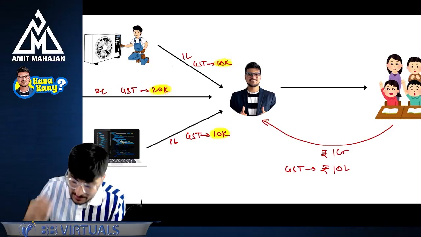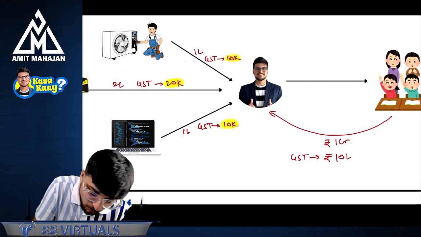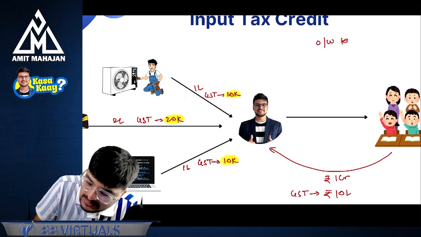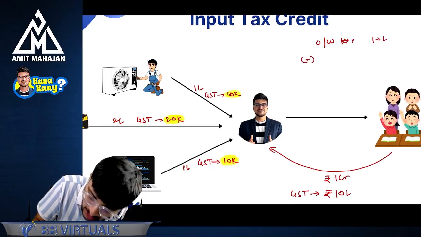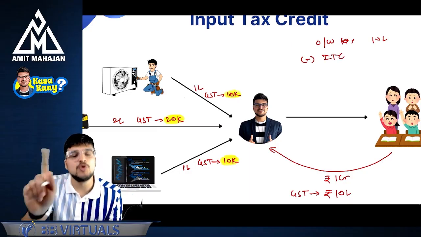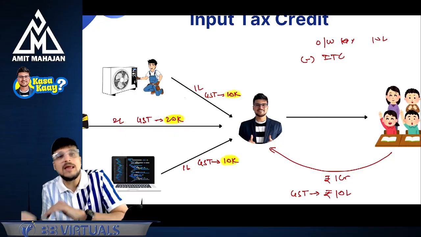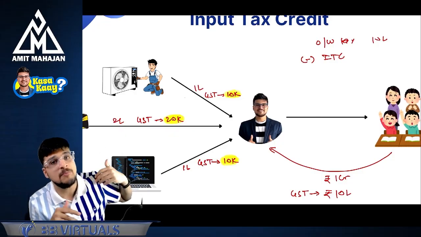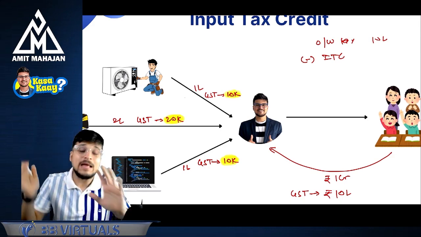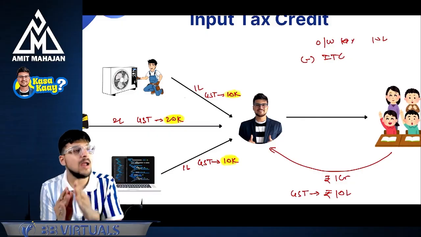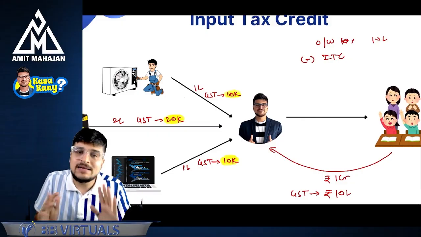Absolutely right. So government said no problem. So do one thing. What is Amit's outward tax? Amit's outward tax is 10 lakhs. What is Amit's ITC? Now, for availing the ITC, it is not mandatory to sell AC only. If my inward supply is AC, my outward supply should only be AC, then only I will get the ITC. No. If anything I'm purchasing, which I'm using for my outward supply, I will get the ITC of everything.